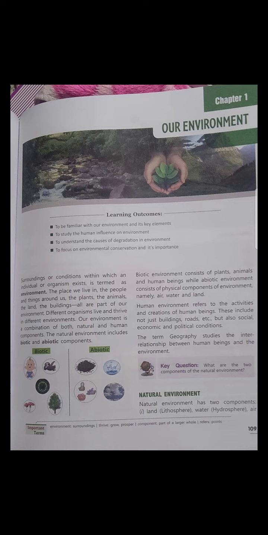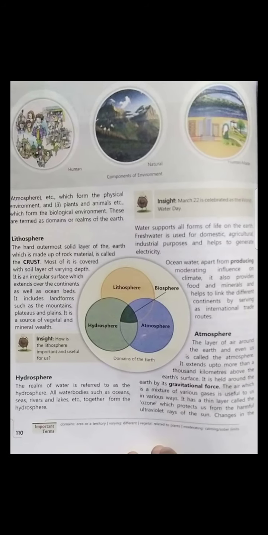Now the natural environment. The natural environment has two components: land means lithosphere, water means hydrosphere and air means atmosphere, which form the physical environment. And the second, plants and animals etc., which form the biological environment. These are termed the domains or realms of the earth. These are all very important and essential for the earth.